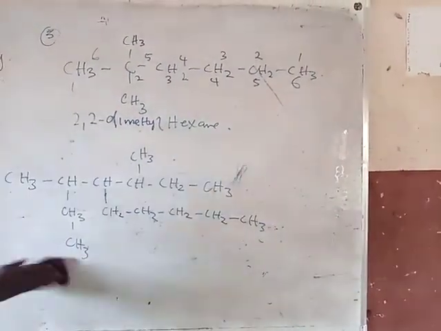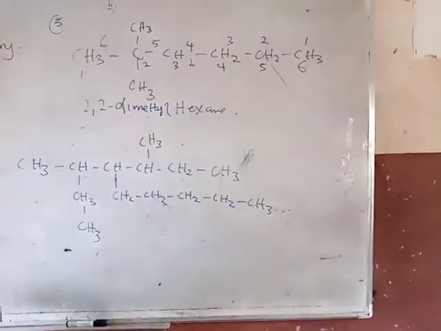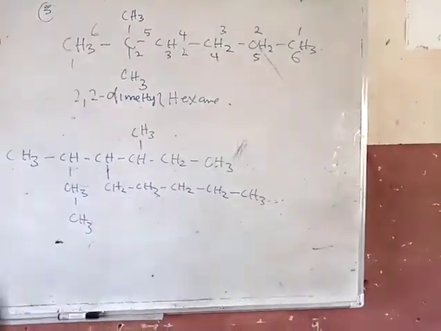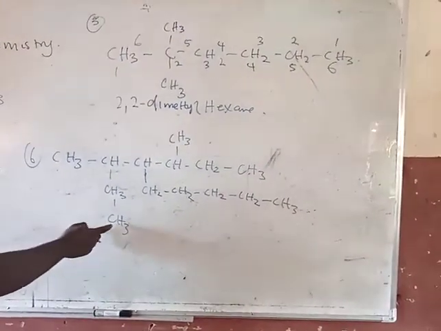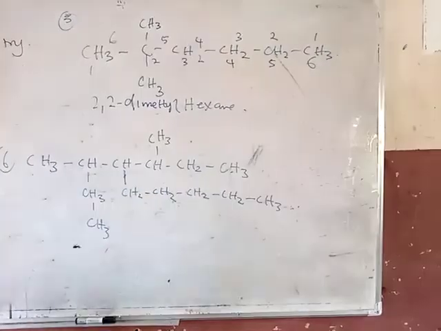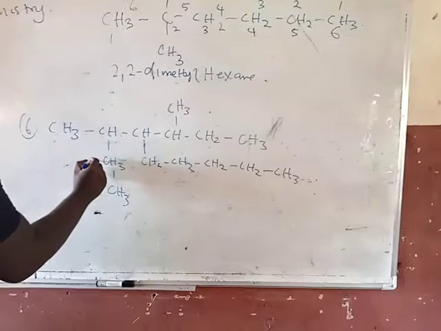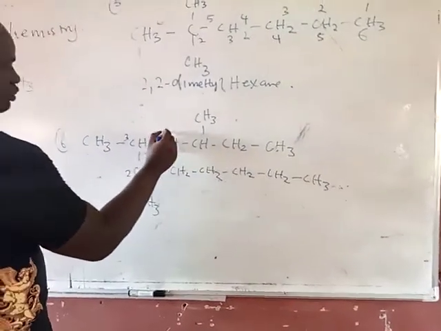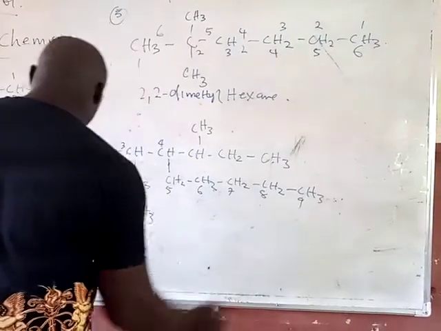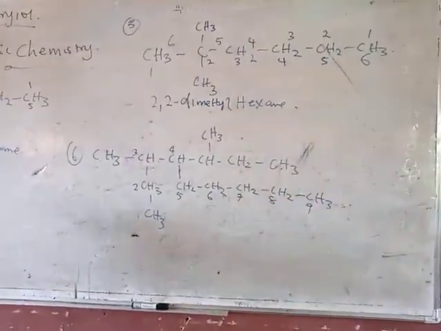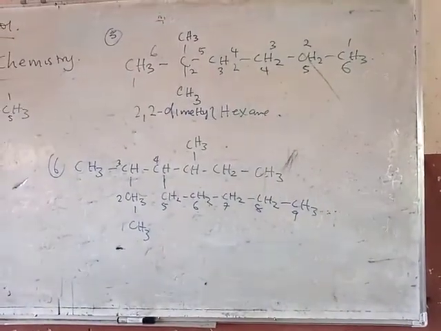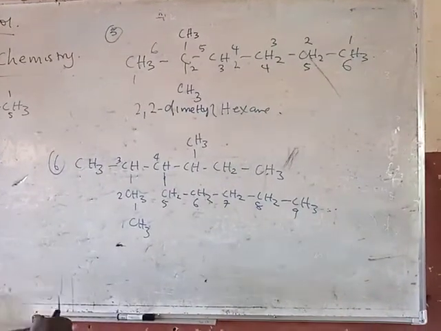Example number 6. In this example number 6, you have to be very attentive. So when you count, you have 1, 2, 3, 4, 5, 6. It's not the longest continuous chain. So we'll start from here. 1, 2, 3, 4, 5, 6, 7, 8, 9. Then this is the longest continuous chain. So you have 1, 2, 3, 4, 5, 6, 7, 8, and 9. Right? Good. That's the longest continuous chain. So that is nonane. Right? But we have an interesting thing here.